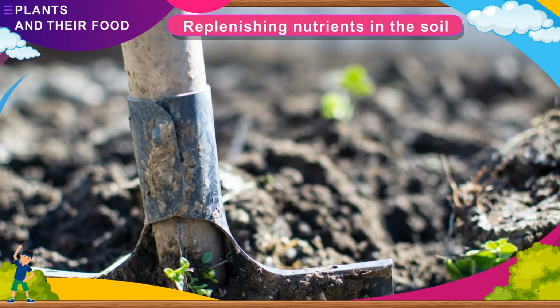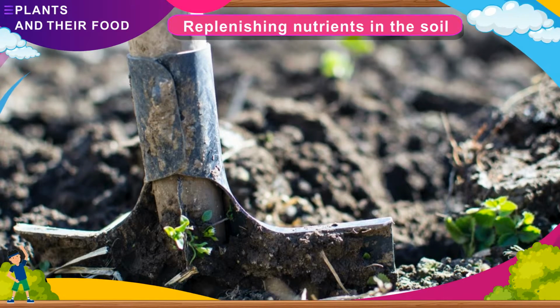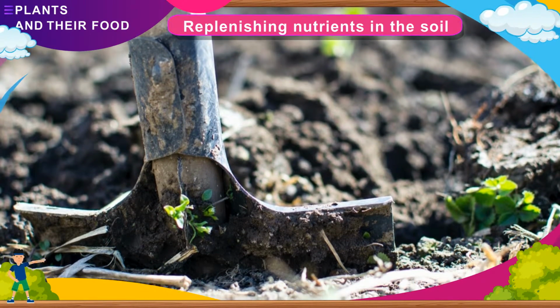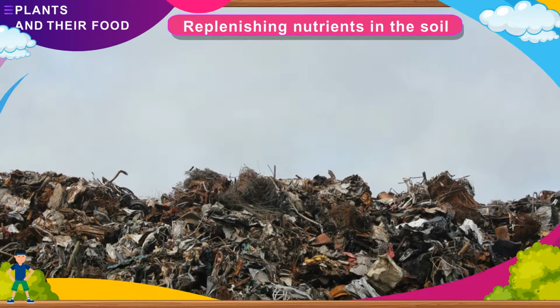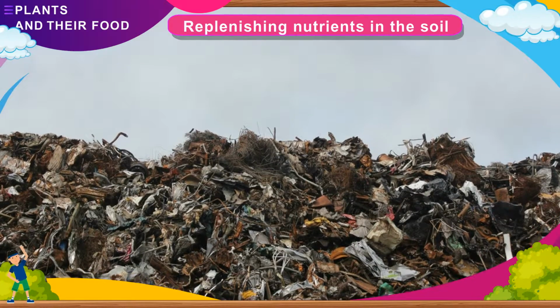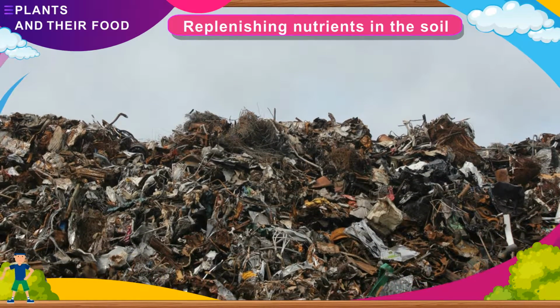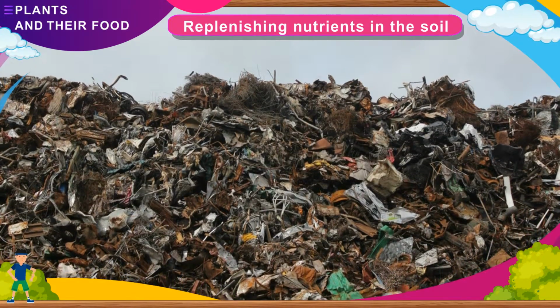By adding compost. Compost is formed when organic wastes, such as fruit and vegetable peels, leftover food, dry leaves, and twigs are decomposed by microorganisms. Such organic waste is called biodegradable waste. It is added in the soil to make up for the loss of nutrients and to increase the soil fertility.